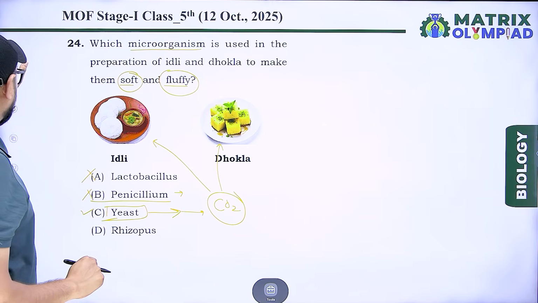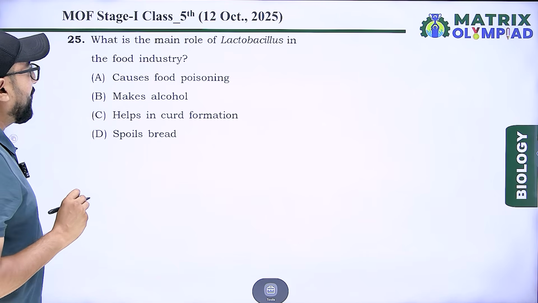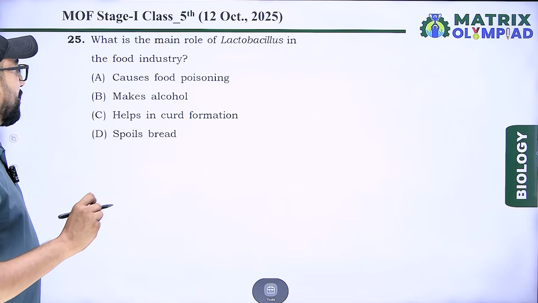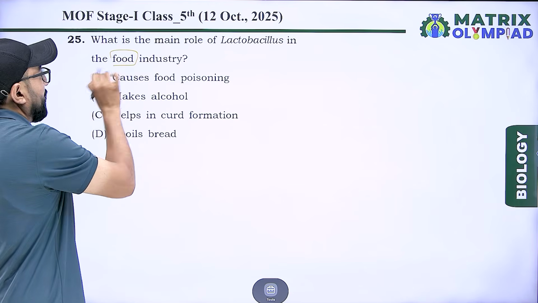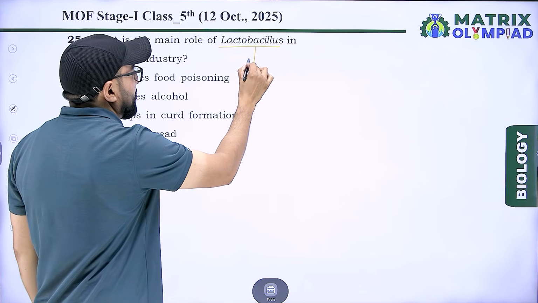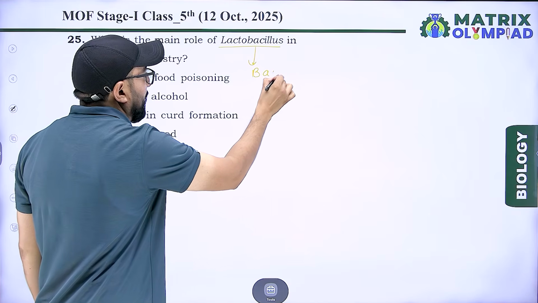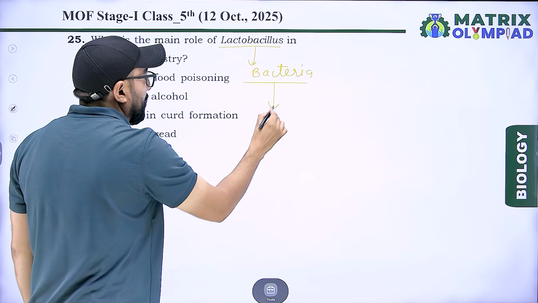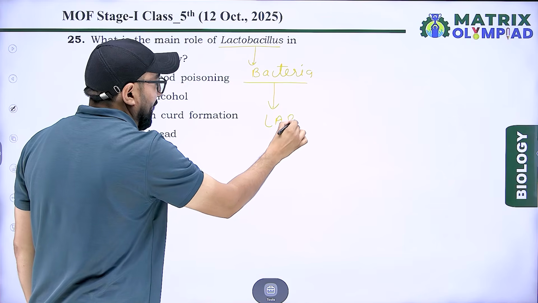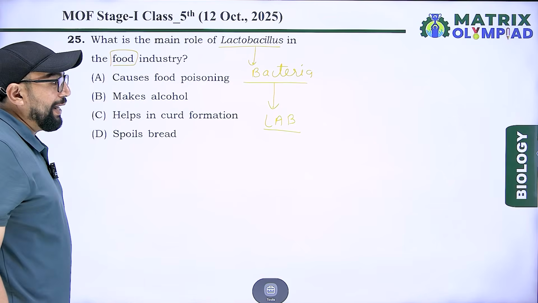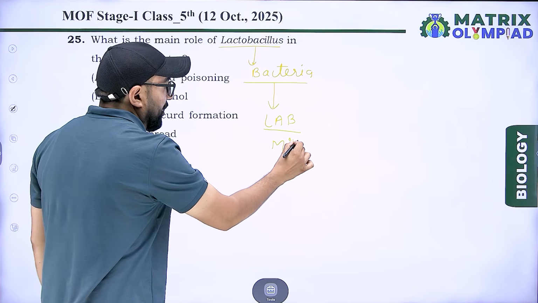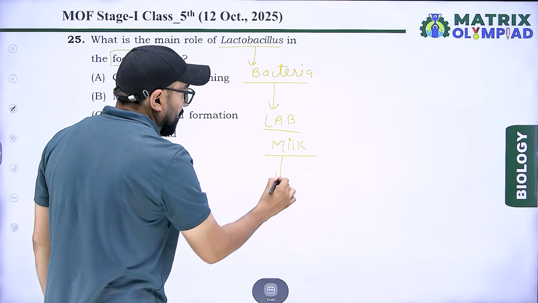Next, what is the main role of lactobacillus in the food industry? Lactobacillus is a bacteria, also known as LAB, lactic acid bacteria, that converts milk into curd.